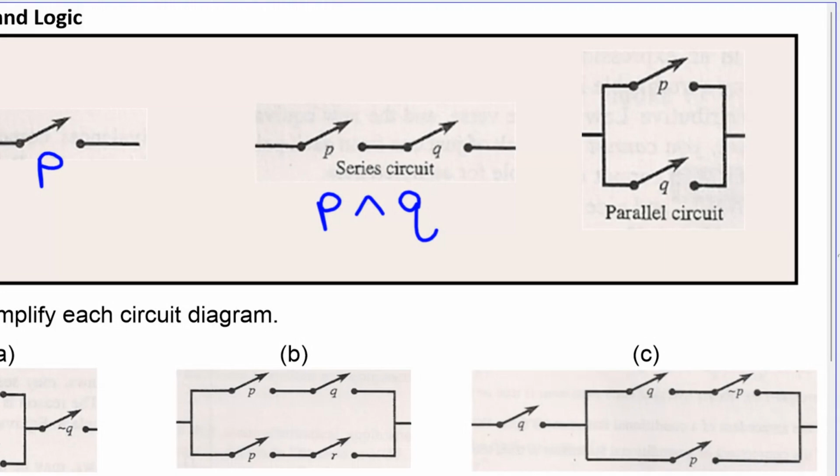And then a parallel circuit: think about how the current can get from here to there if either P or Q is closed. So that parallel circuit is a picture of P or Q. I'm not very good at circuits, but sometimes we need a parallel circuit and sometimes we need a series circuit.